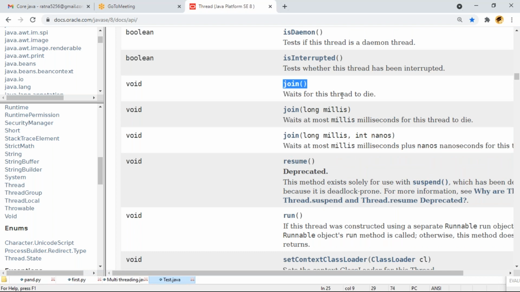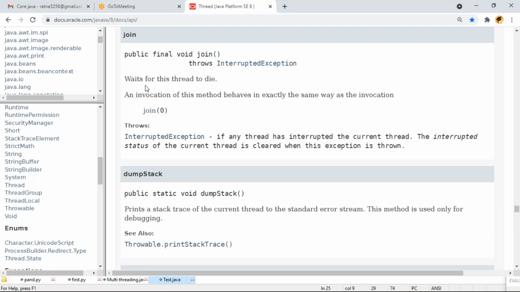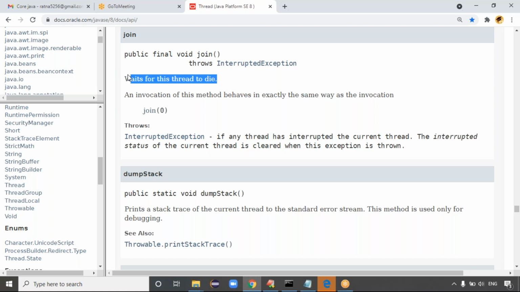Waits for this thread to die. So this is the join method, guys. This is join of milliseconds. This is join of milliseconds and nanoseconds, right? In total, how many join methods do we have? Total 3 join methods we have, right? Exactly. Wait for this thread to die means the remaining threads wait until this thread dies, right? That is the meaning.